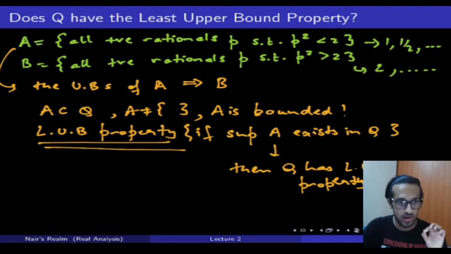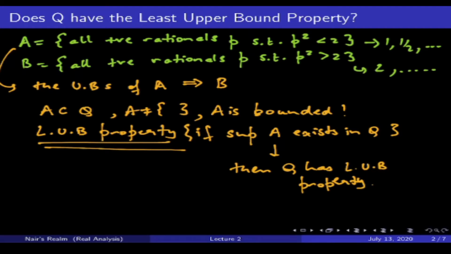Now I'm just going to hide myself here so that you can read what I've written. What is the supremum of A in this case? Whatever the supremum of A is, we know for a fact that it does not lie in the set Q. Why is that?